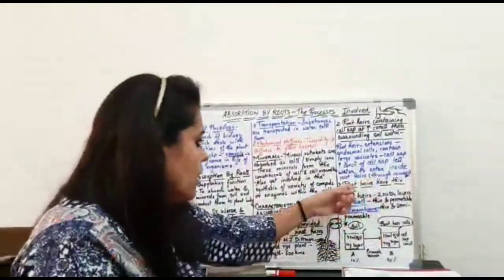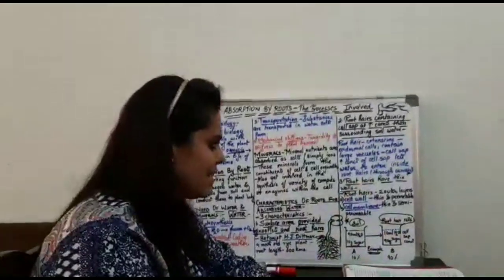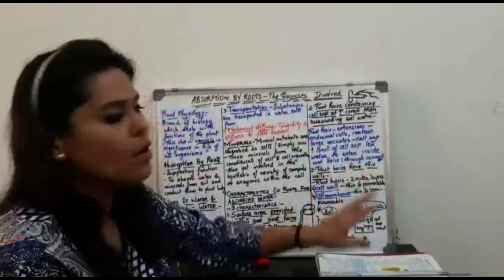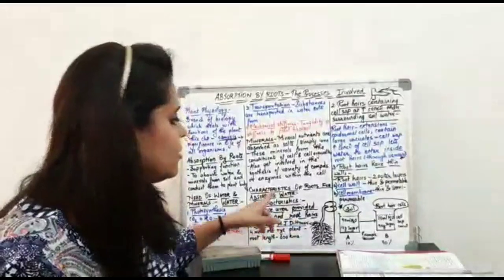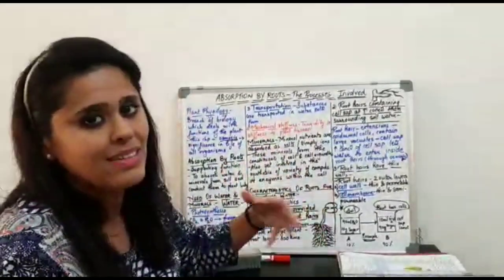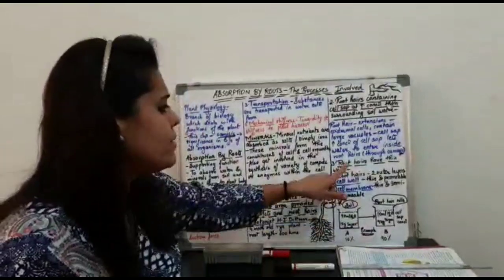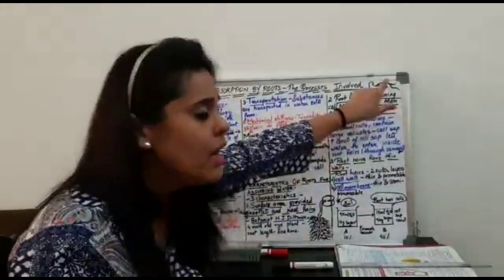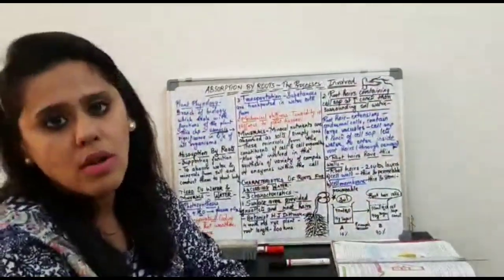Okay, the third important characteristic says that root hairs should have thin walls. If I am saying that there should be three characteristics present in the roots, then here the third point says that the root hairs, again these are the root hairs, should have thin walls.